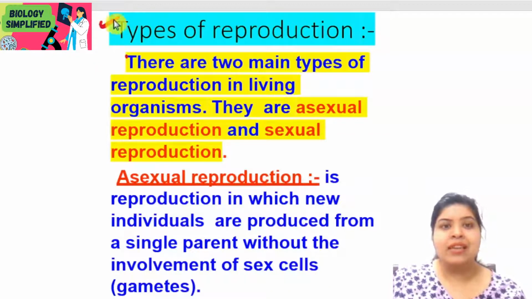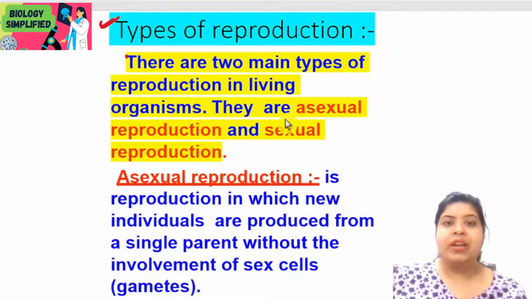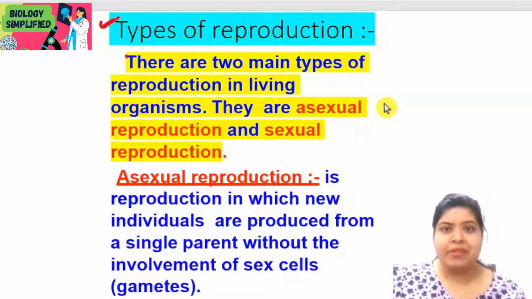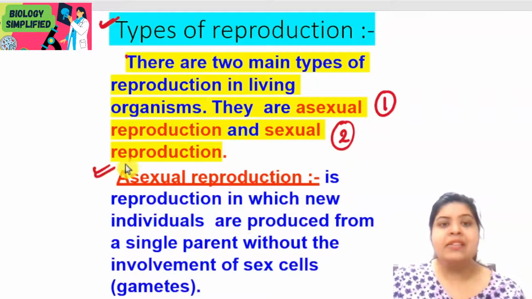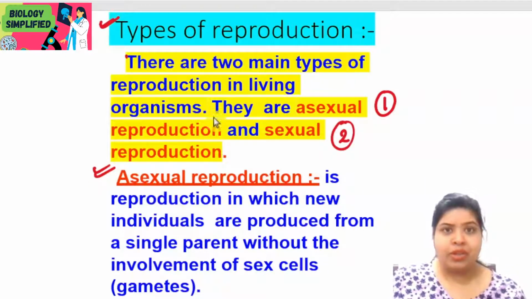Okay, so let us discuss the various types of reproduction. First and foremost, we are dividing reproduction into two types. The first one is asexual reproduction and the second type is sexual reproduction. So let us see what happens in asexual reproduction.